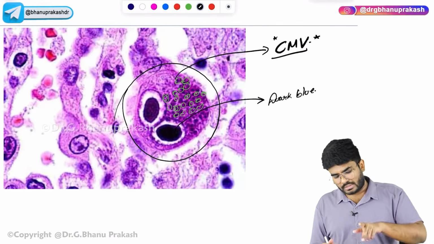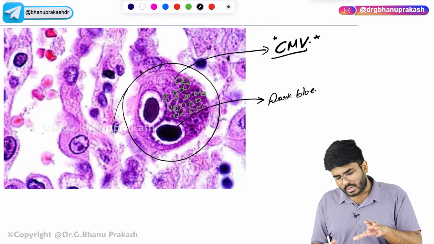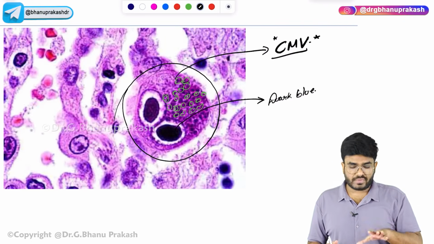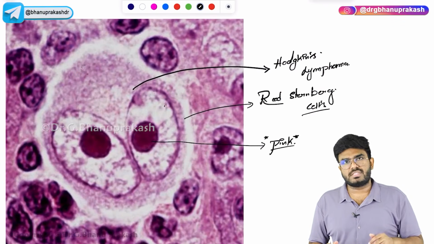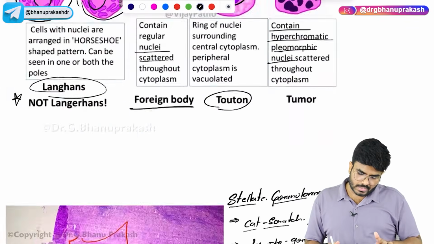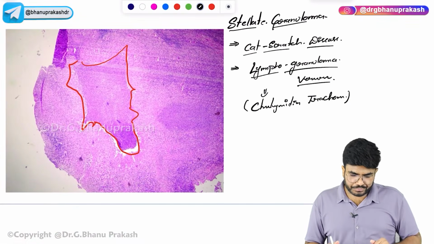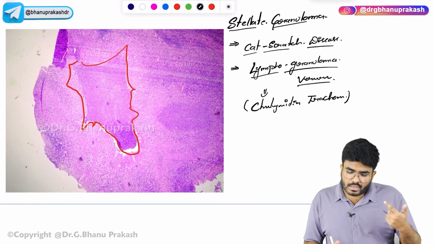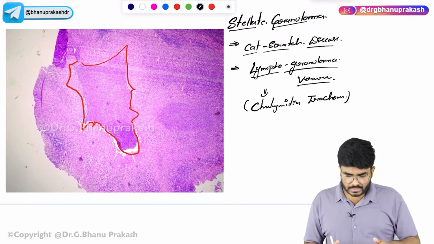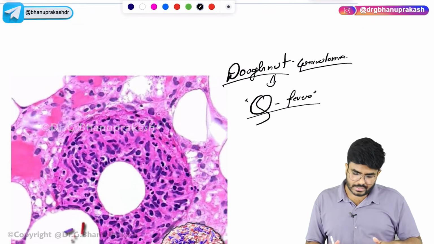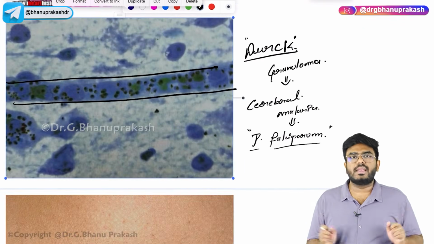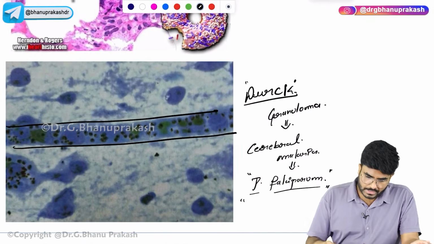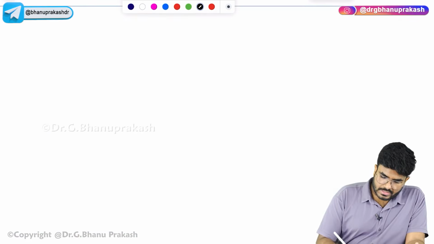Now, this one with hyperchromatic, blue colored nuclei is definitely a cytomegalovirus infected cell, and this is the Reed-Sternberg cell seen in Hodgkin's lymphoma. Next, the stellate granuloma is seen in cat scratch disease as well as lymphogranuloma venereum, caused by Chlamydia trachomatis. The donut granuloma is seen in Q fever, and the duck granuloma is going to be seen in cerebral malaria because of Plasmodium falciparum.